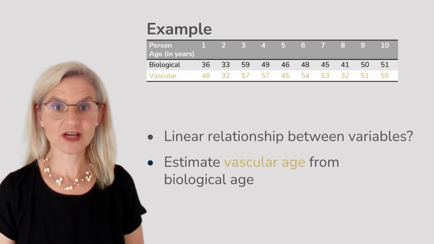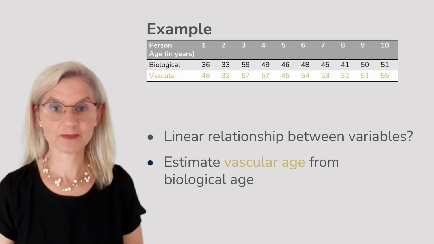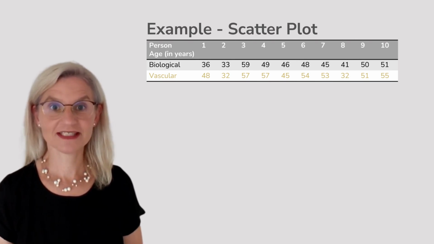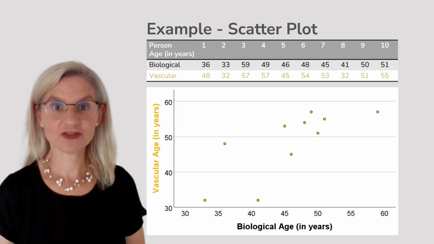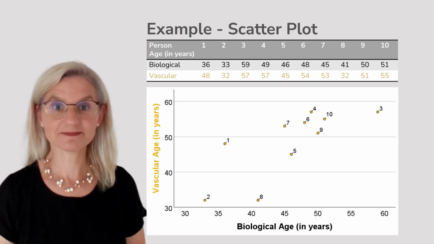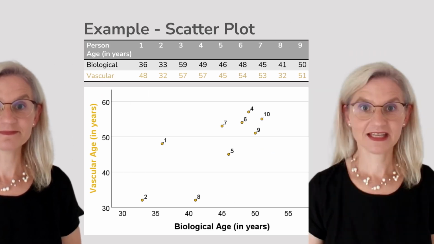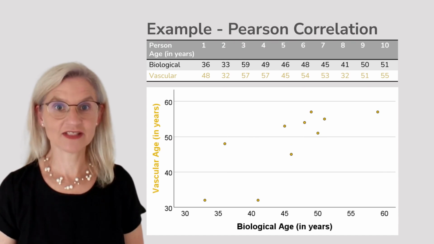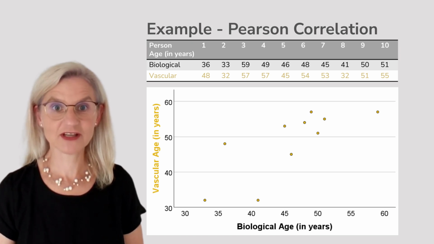To address the first question, whether a relationship exists, we will begin by creating a scatter plot. In a scatter plot, each pair of values is represented as a point in a coordinate system. Here is the cluster of points corresponding to these data. You can easily identify all 10 individuals in the scatter plot. We can see that as biological age increases, vascular age also rises, as expected. This indicates a positive relationship between the two variables.